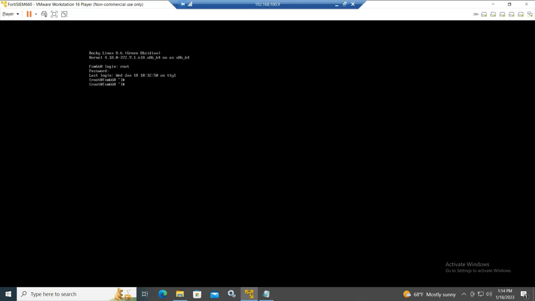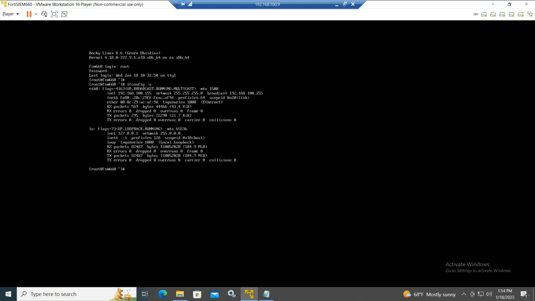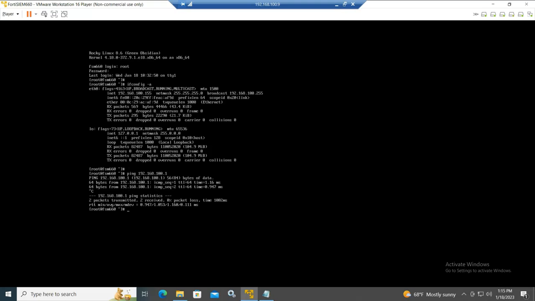Okay, so now I'm in. You can see that the IP is assigned as the one we configured. Okay, fine. So I ping my gateway, my router basically. Okay, it can reach the internet.